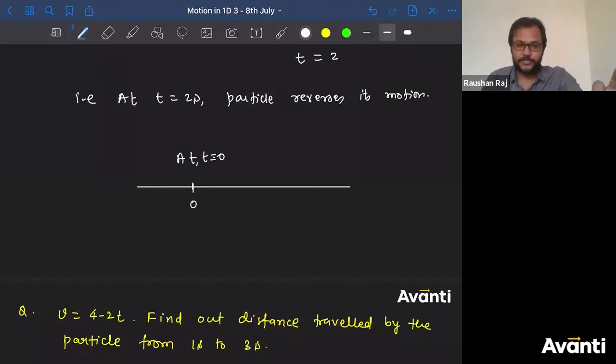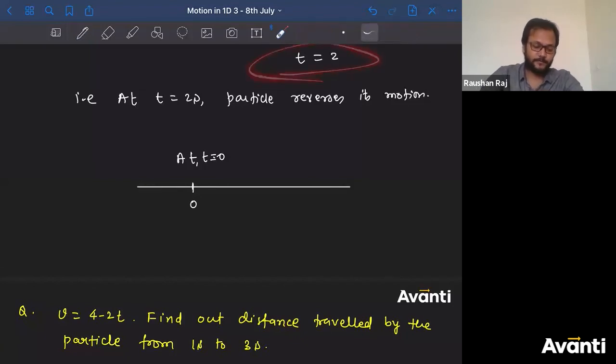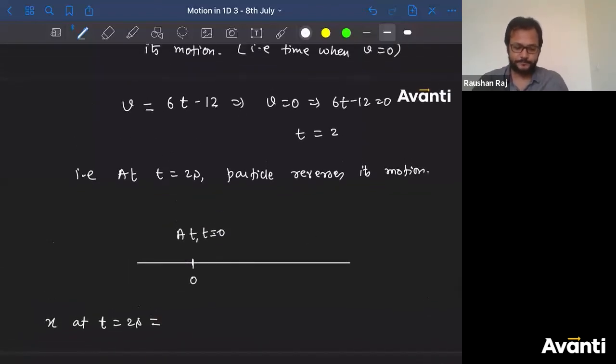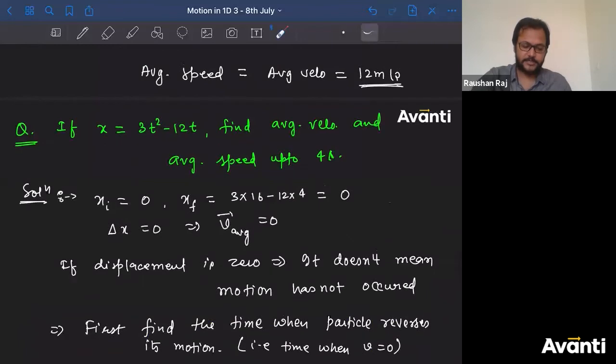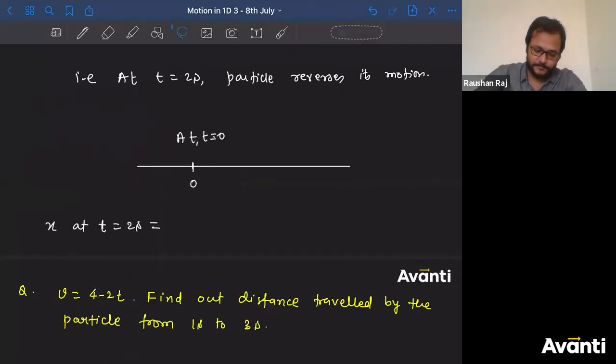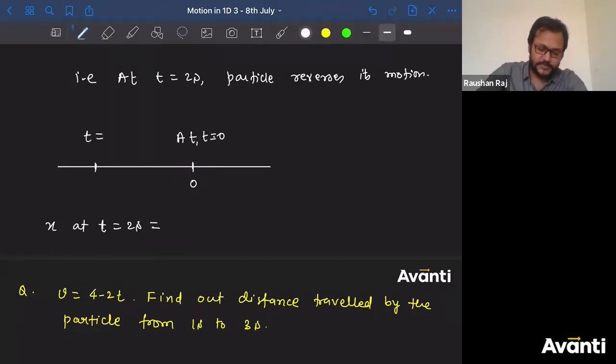Tell me what will be the position of the particle at t is equal to 2 seconds. Put the value of t as 2 here. 3 into 2 square is 12, minus 12 into 2, so 12 minus 24 is minus 12. Where will the particle go? So this is t is equal to 2 seconds. The particle will come to minus 12 meter.